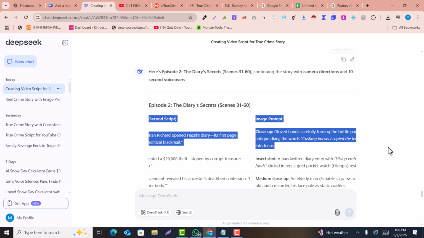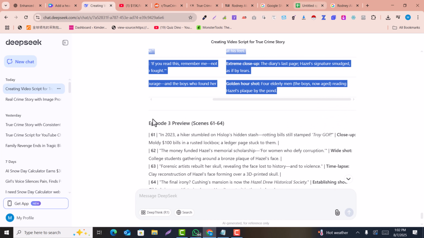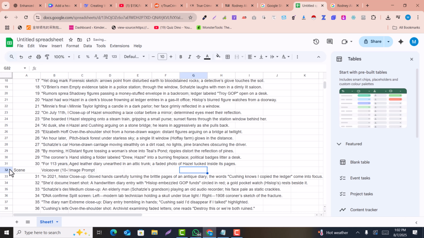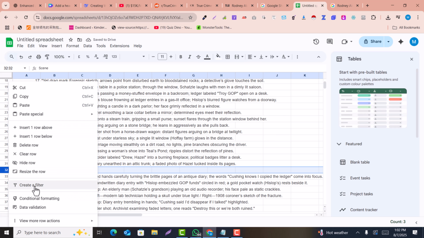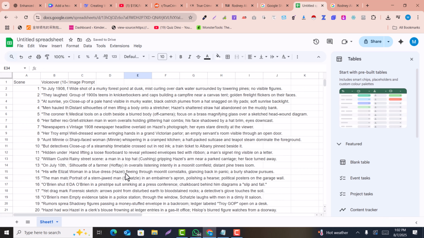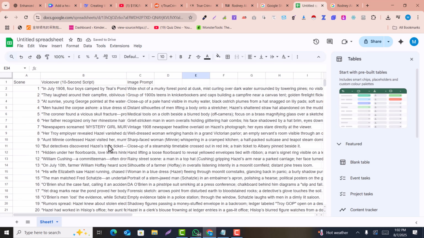So I just copy this, or 31 to 60, just copy that and paste here. So just like that, you just need to paste all the scenes. You just need to remove this extra line from this, so I just remove that. So now we have 60 scenes and the 60 prompts for the image. So I just remove that. So just like that, you need to put all the 120 scenes. It will be a complete 20 minutes video.